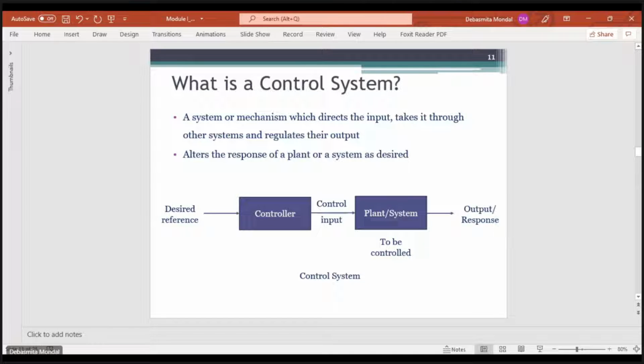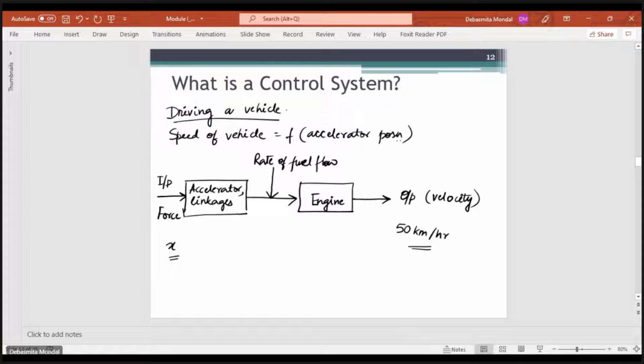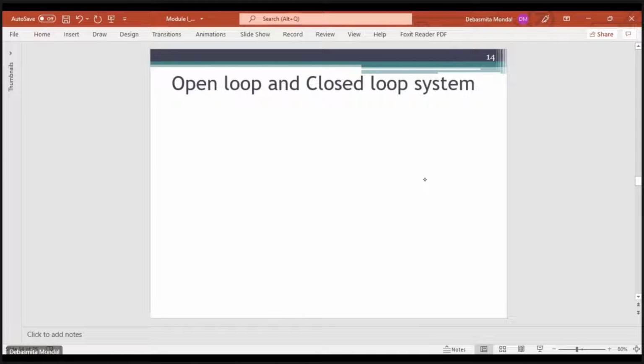If you see the block diagram of driving a vehicle, this is an open loop kind of system. Here we are not monitoring the output of the vehicle and then changing the input accordingly. So if external disturbance is present, for the same input, the output will be different. That is known as an open loop kind of system.